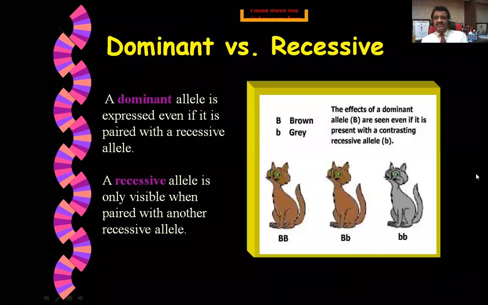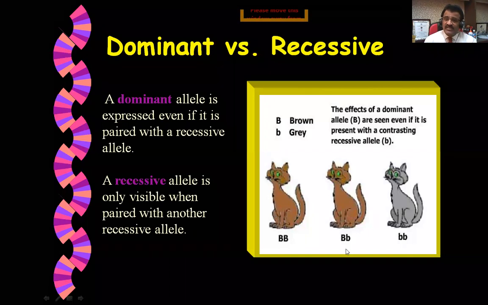Another example is dominant versus recessive genes, shown with cats. There are brown cats and a gray cat here. Uppercase B stands for brown color and lowercase b for gray color. Both lowercase b will always give you gray color, and both uppercase B will always give you brown color.